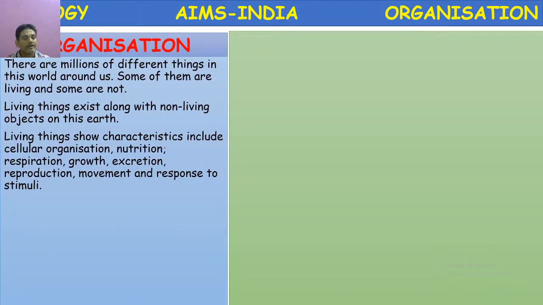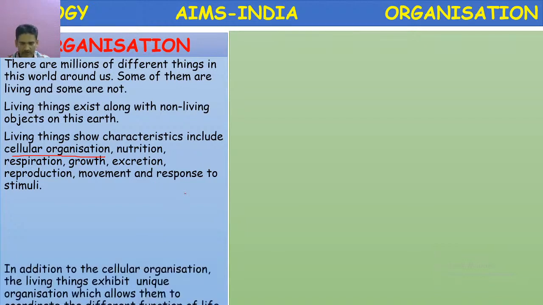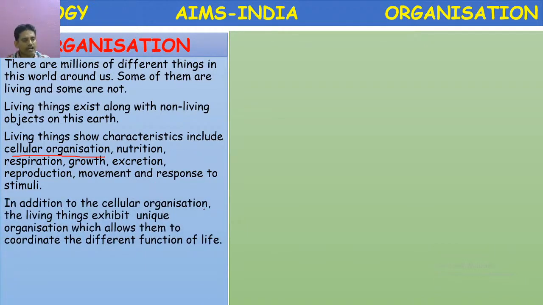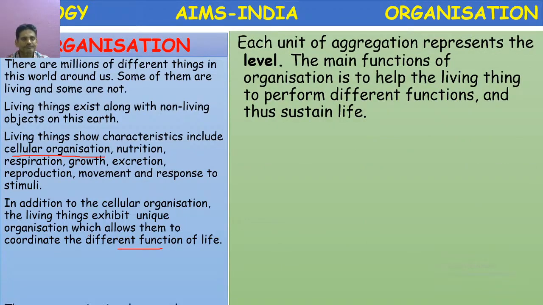Living things show characteristics which include cellular organization, nutrition, respiration, growth, excretion, reproduction, movement, and response to stimuli. Whereas all these things are absent in the non-living things. In addition to cellular organization, the living things exhibit unique organization which allows them to coordinate the different functions of life. This is a very important characteristic feature.